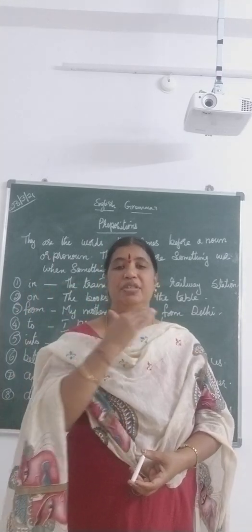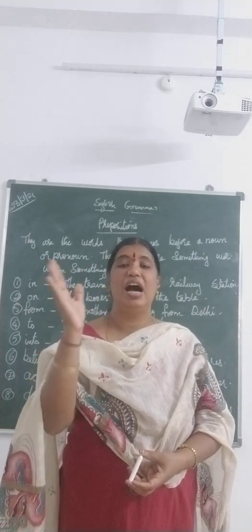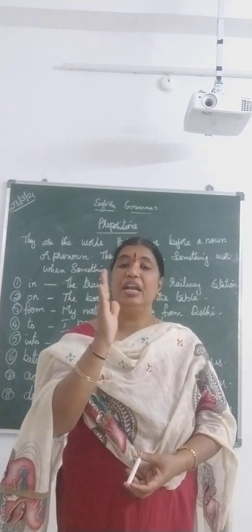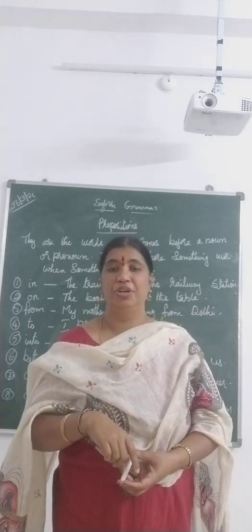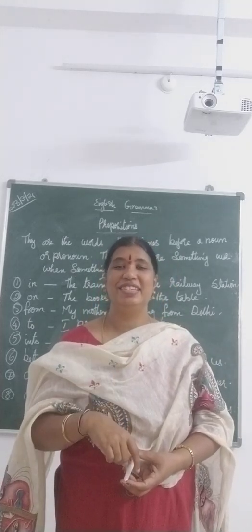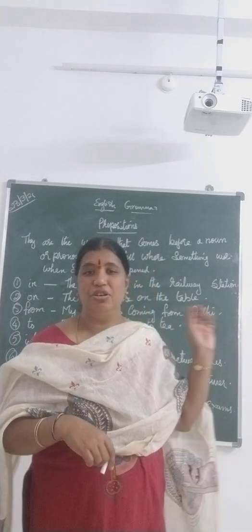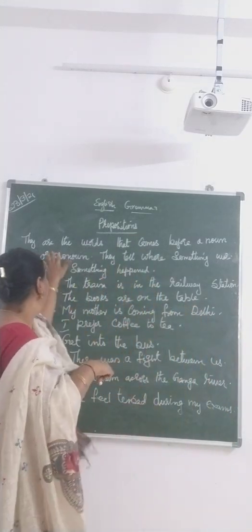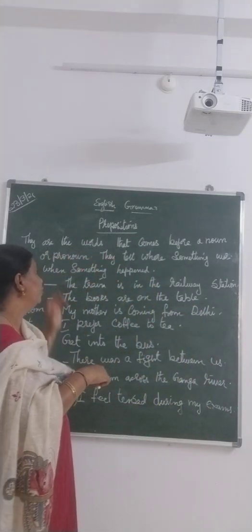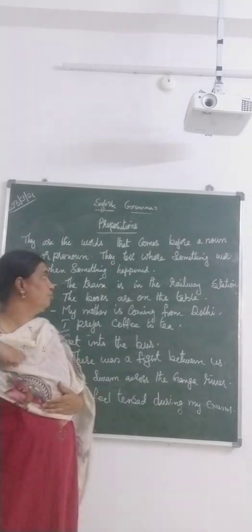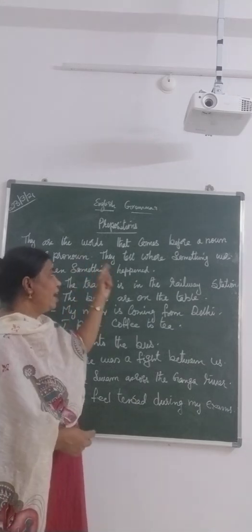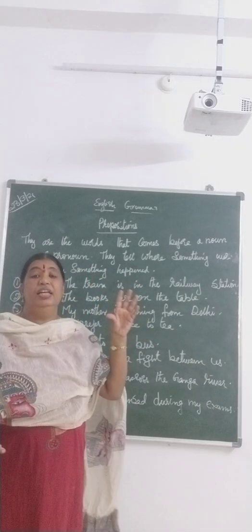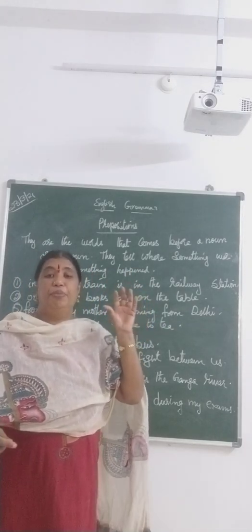Now let us come to the subject. Prepositions are the words that are used either before a noun or a pronoun. Now, did you understand? So let's go into the subject again. These are the words that come before a noun or a pronoun. Then what do they tell us? They tell where something was. They tell us the position.